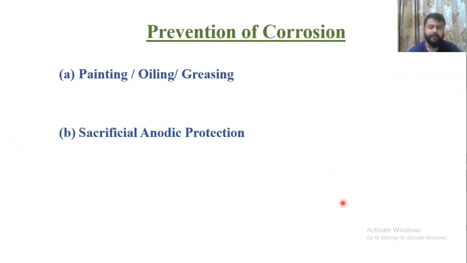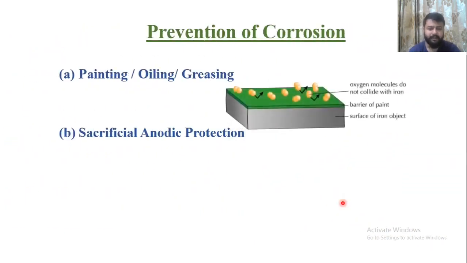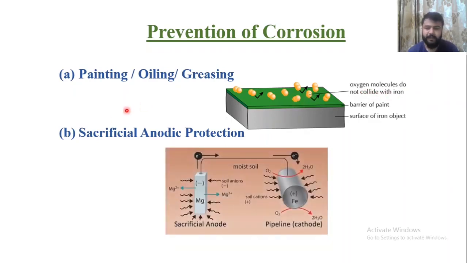So how can you prevent corrosion? Painting, oiling, greasing. Just what we need to do is break the contact of the atmosphere with the metal. If molecules of water do not collide with iron, it means it is protected from corrosion. Now sacrificial anodic protection, so this is again a method. This is not in the NCERT, so we are not going to discuss it in detail.